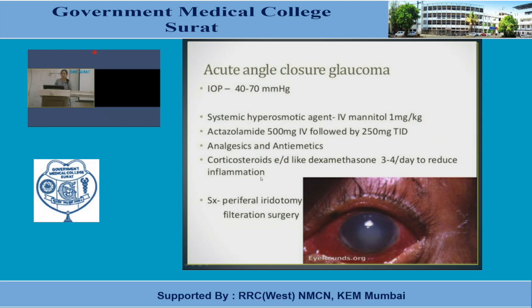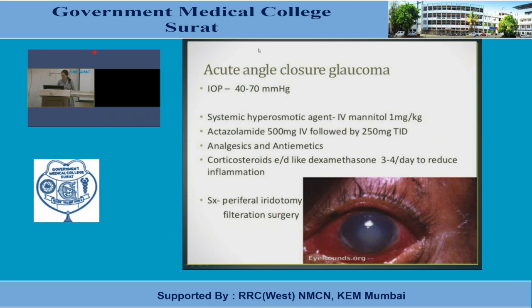But before that, it is necessary to reduce the intraocular pressure or tension. So in case of acute angle closure glaucoma, first of all, osmotic agents and carbonic anhydrase inhibitors are given. Osmotic agents like mannitol, glycerol, isosorbide, magnesium sulfate are given. Here, carbonic anhydrase inhibitors like acetazolamide are given. And then, when the intraocular pressure falls, at that time we can give either miotics or beta blockers or clonidine congeners or other topical agents.